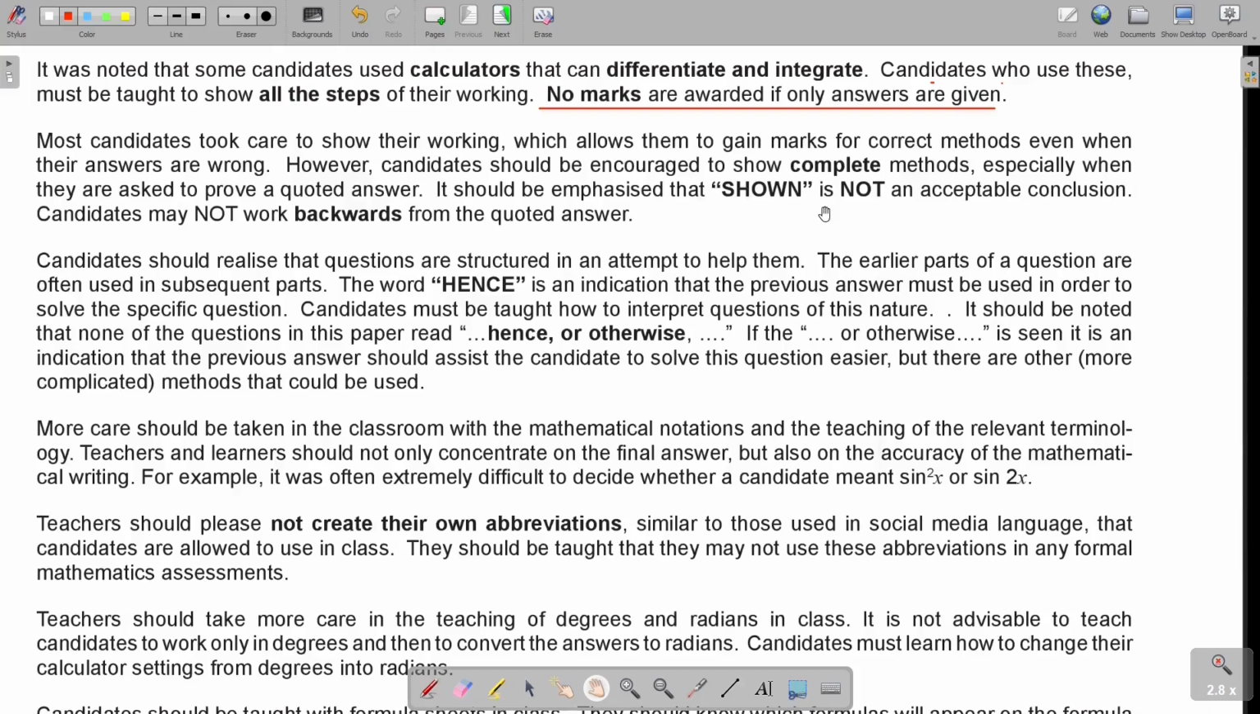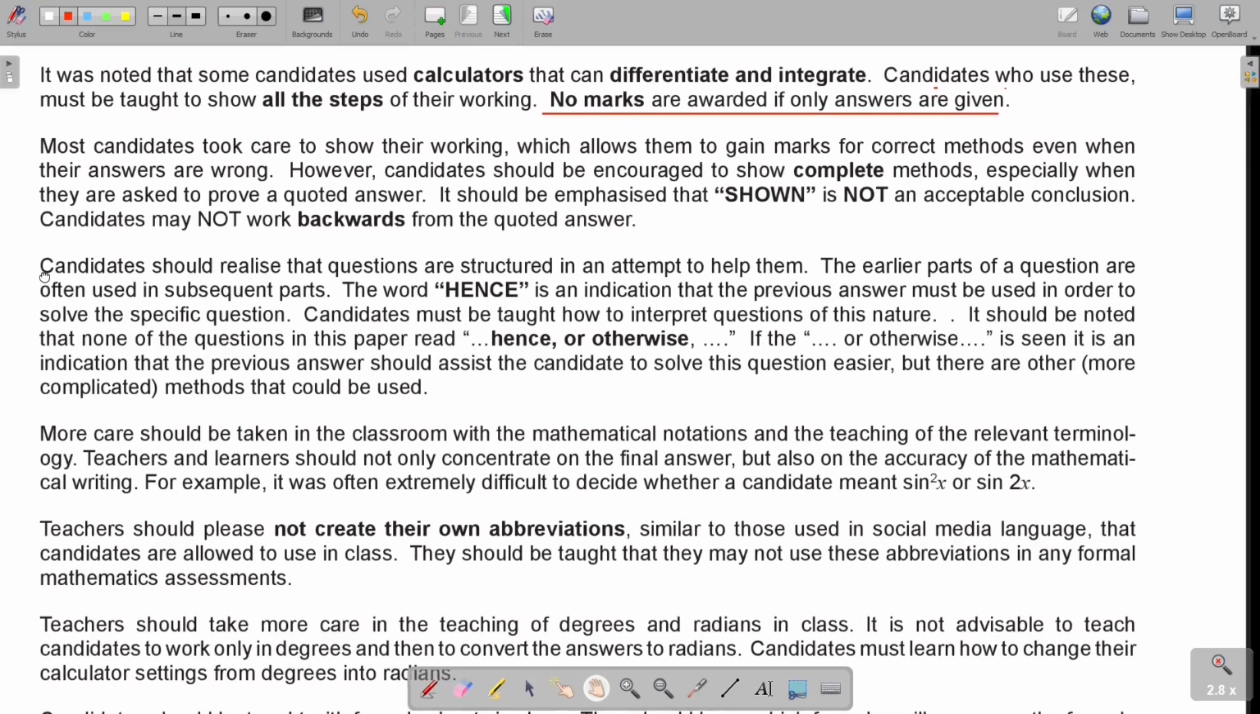Candidates should realize that questions are structured in an attempt to help. This is very, very important. And I remember when I was in the classroom, I always said it so many times to the learners: question A usually helps you with question B, and sometimes question B helps you with question C. So always look up if the question of A is not going to help you in B, and that's what they mean. The earlier parts of the question, that's A, are often used in subsequent parts.